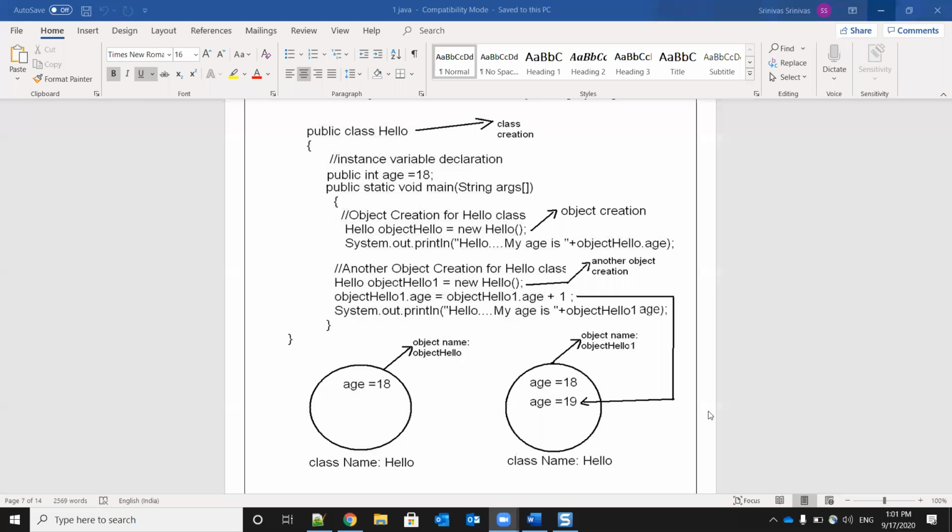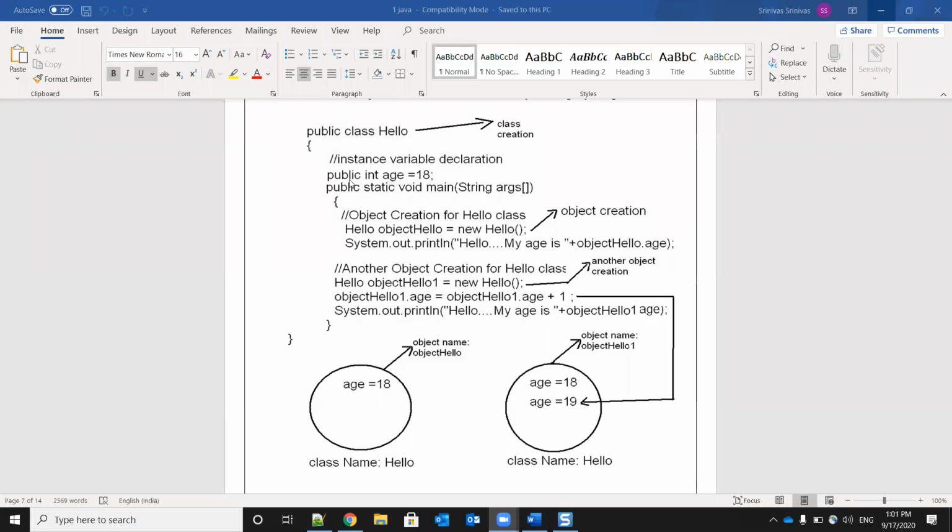So here we are starting with the class. Okay. So public is the access specifier. We have to write this public before writing the class keyword. Then Hello is nothing but a class name. Okay. It is a class name.